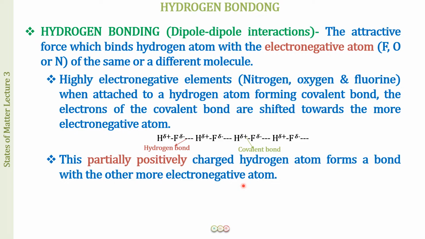This is something very confusing, but please do understand the dipole-dipole interactions. These are van der Waals forces of attraction, and van der Waals forces of attraction are weak forces. But when we call something a bond, this means it should be a strong attractive force, just like the ionic bond and the covalent bond, which are very strong forces of attraction. So the hydrogen bond is a force of attraction which is not as weak as the dipole-dipole interactions, but not as strong as the covalent or the ionic bonds.